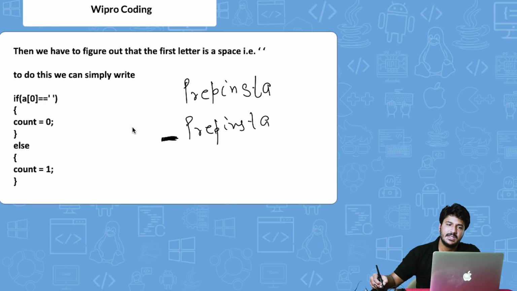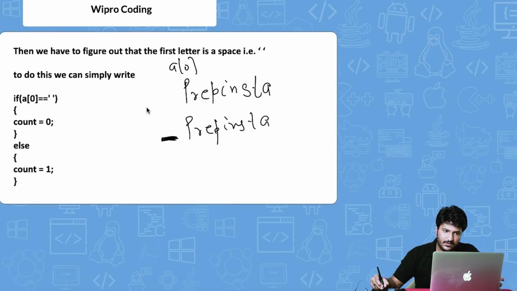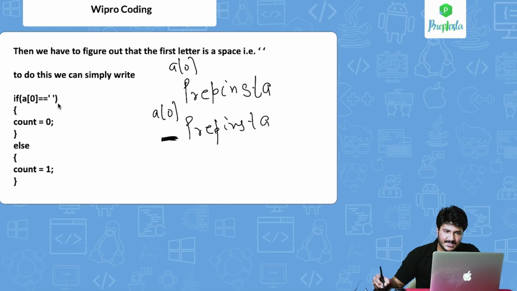So we are counting the first word whenever it starts. Let's say a of i, that is basically this position, a of 0 here and a of 0 here. These are two different cases. So if a of 0 is a blank space, in that case keep the count 0.